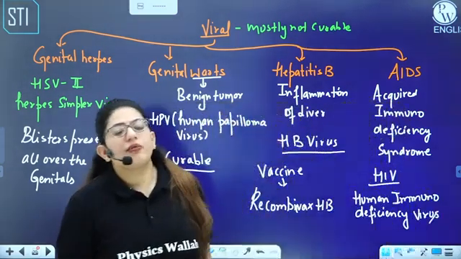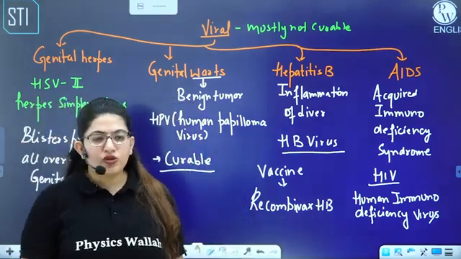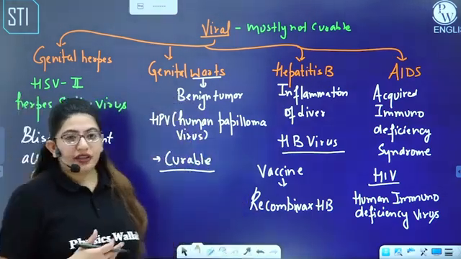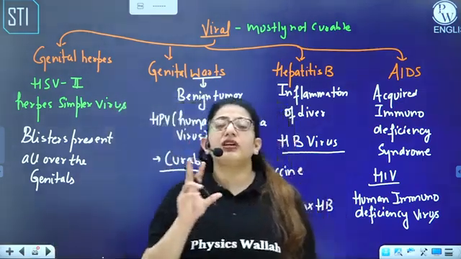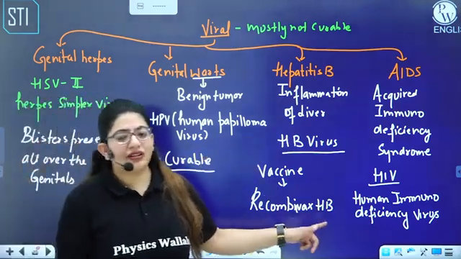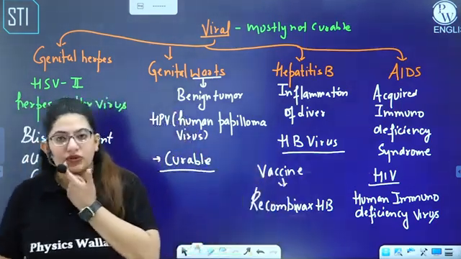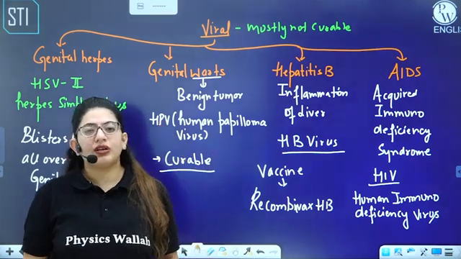So, out of all these diseases we have learned, most of them are infecting your reproductive tract. But there are two diseases which are not infecting the reproductive tract. They are what? They are hepatitis, because they are infecting the liver, and that is infecting the immune system. About HIV, you will be learning in the next chapters, like human health and diseases.